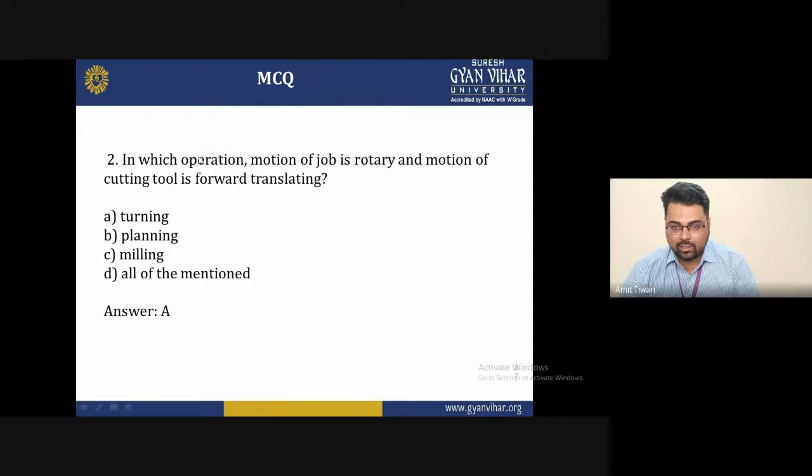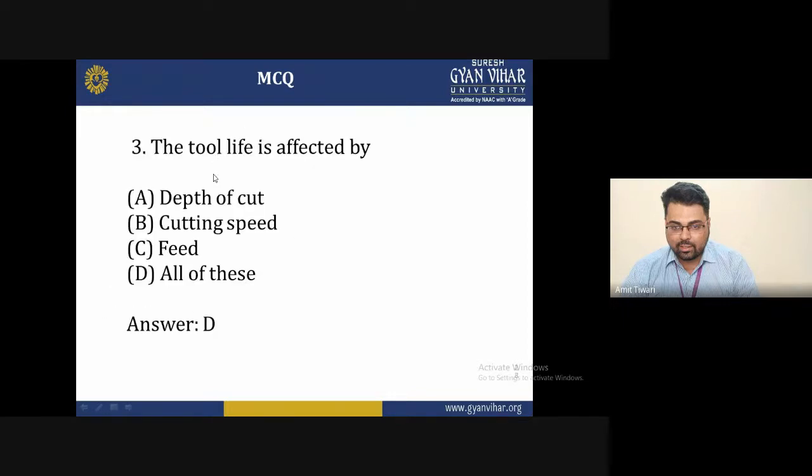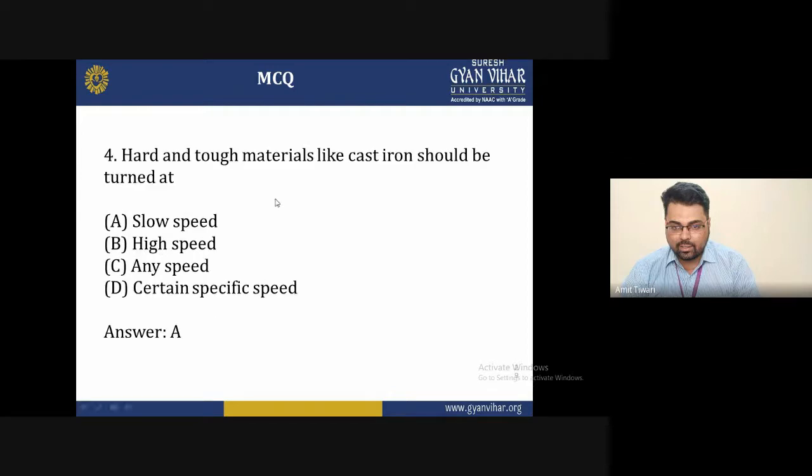Second question is, in which operation is the motion of the job rotary and the motion of the cutting tool forward translation? The options are turning, planing, milling, all of the mentioned. The answer is A. Third is, the tool life is affected by the following options: depth of cut, cutting speed, feed rate, and all of these. The answer of this question is D. All of the cutting parameters affect the tool life.